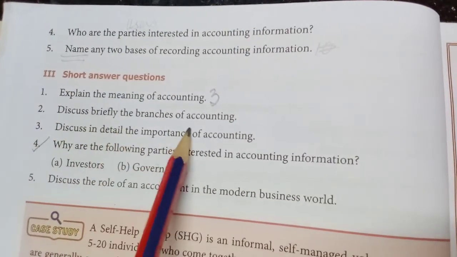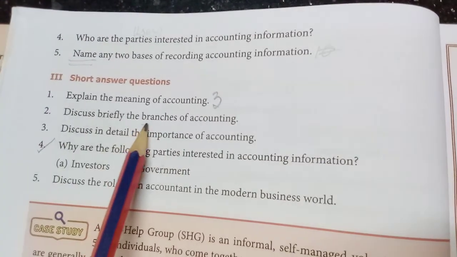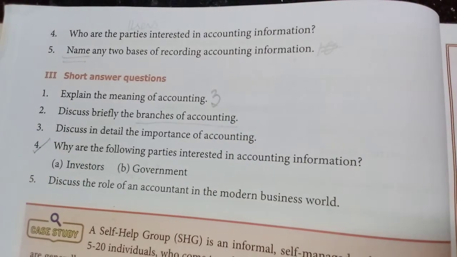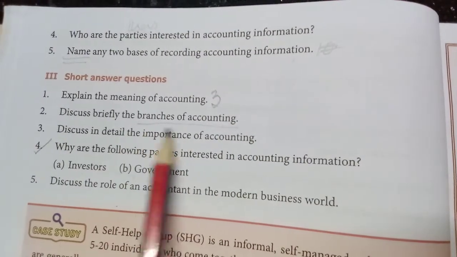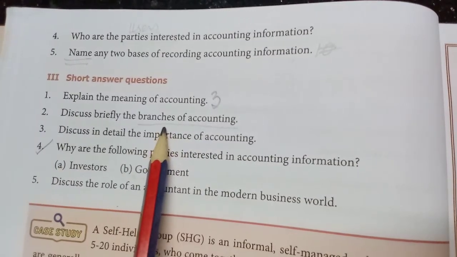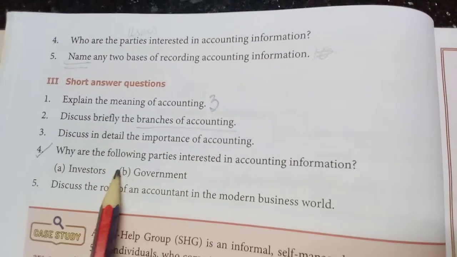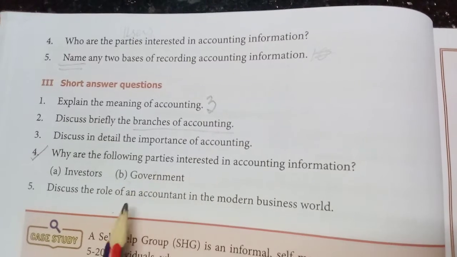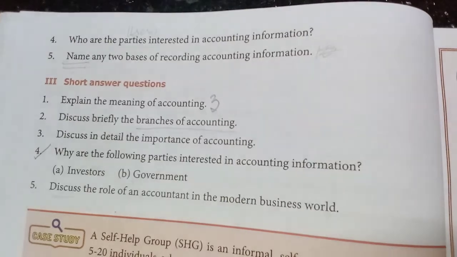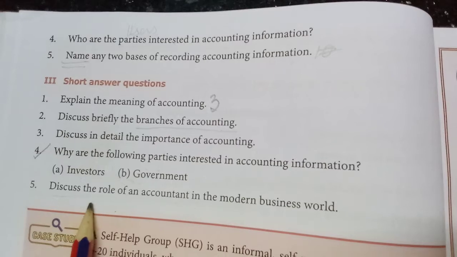Then the short answer: discuss briefly the branches of accounting. Today we have studied these branches of accounting. All the 5 branches you write under that heading, and write 1 or 2 sentences. If they ask for 5 marks, write 2 sentences. Then importance, I think we have marked. Now role of an accountant: all the 6 headings you write, with 1 sentence also under them.